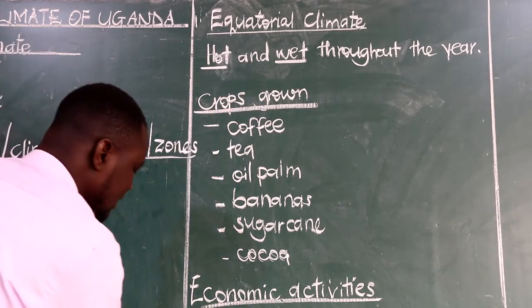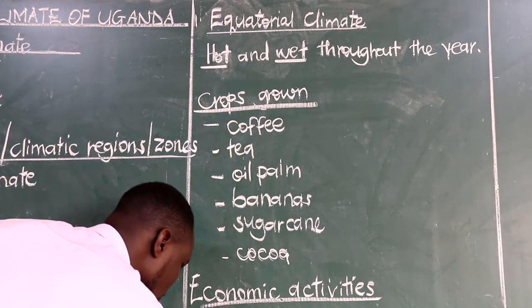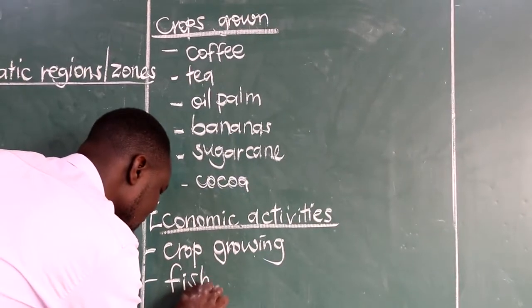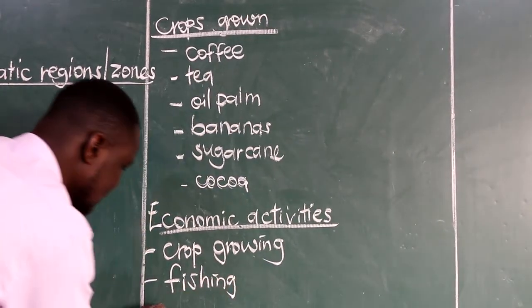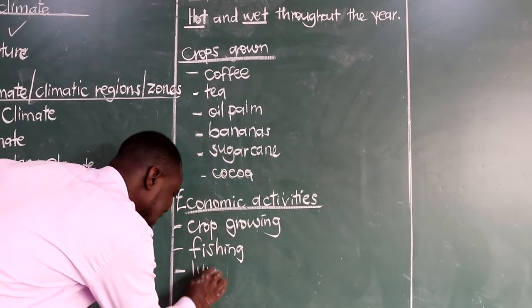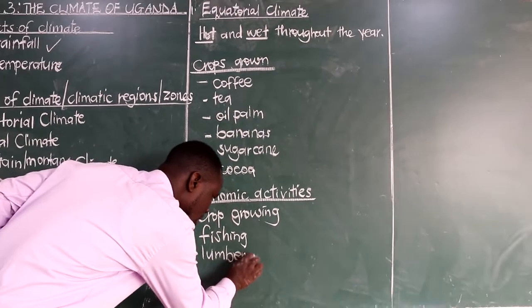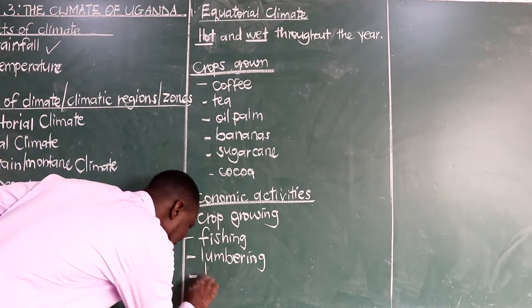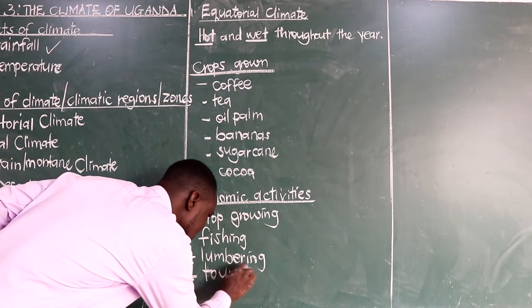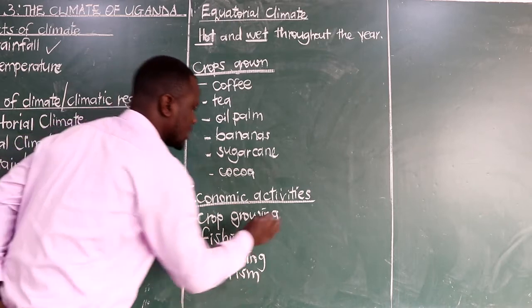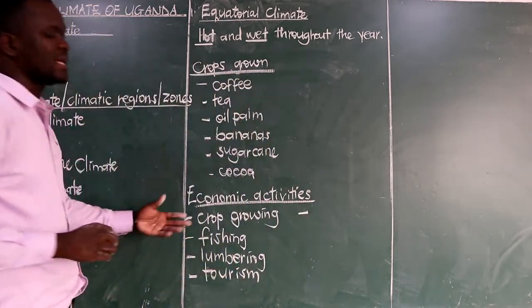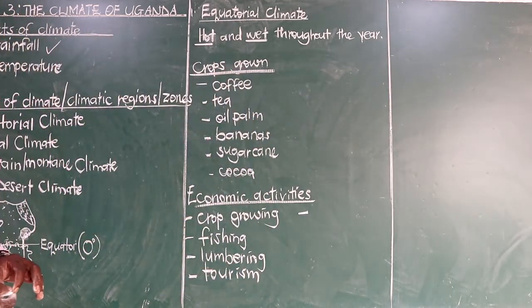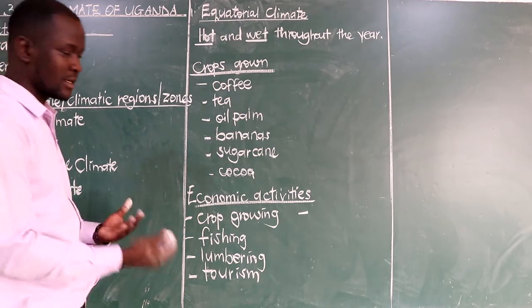And then these areas also have got water bodies that can support fishing. Then they can also be having thick forests supporting what we call lumbering. And because of the forests, we can have tourism. Not enough, we can also have some animals which can be hiding in those forests, which can be hunted for food.